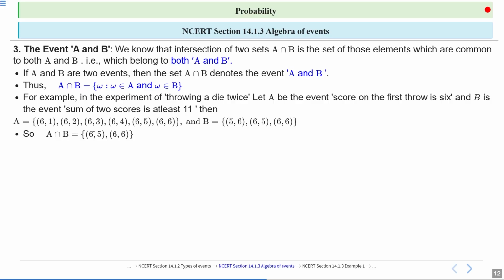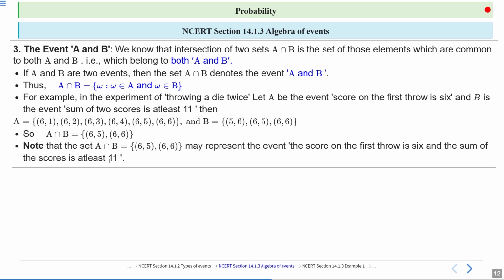These two elements are in A and also in B. So A intersection B equals the set {(6,5), (6,6)}. Note that this set may represent the event: the score on the first throw is 6 and the sum of the scores is at least 11. So this event represents the event: the score on the first throw is 6 and the sum of the scores is at least 11. Clear, students?